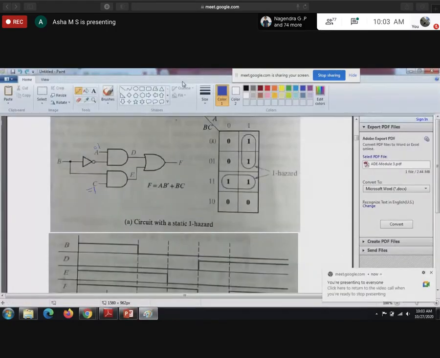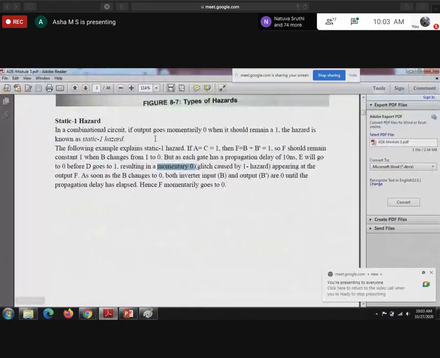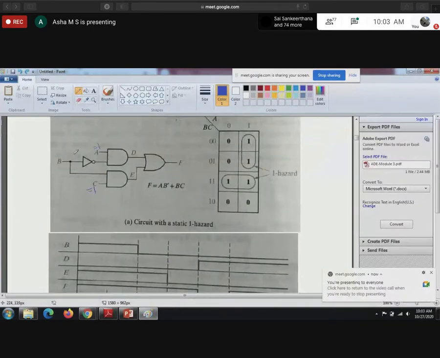Now let's see this one. Initially A equal to 1, C equal to 1. What's the B value? B changes from 1 to 0, so initially the B value will be 1.